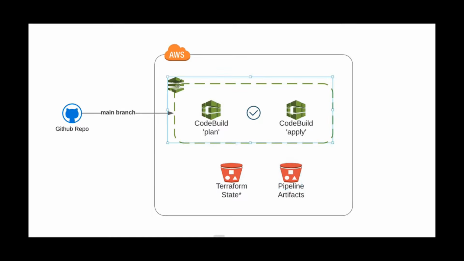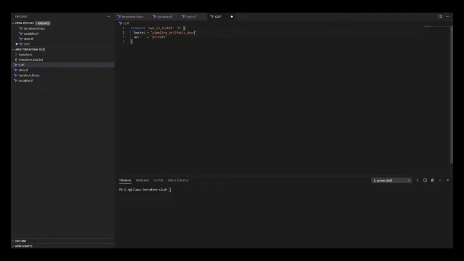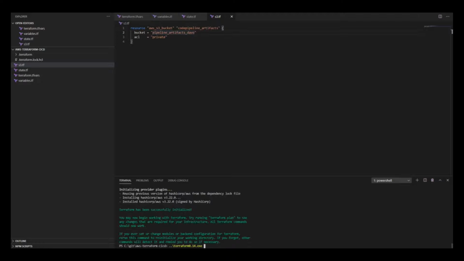I'm going to call this pipeline artifacts. It has to be unique, so let's just call it pipelines artifacts devo. And I'm going to call the resource itself CodePipeline artifacts. I'm going to run Terraform init, and I'm also going to run Terraform plan.